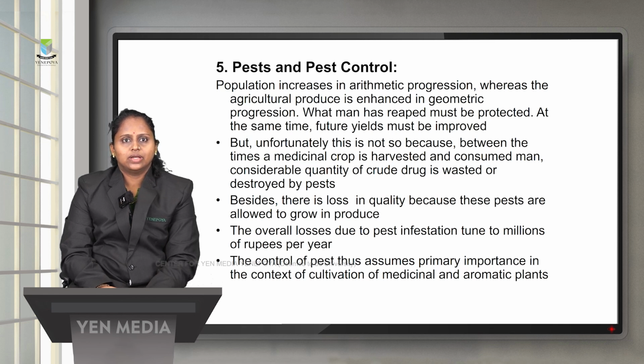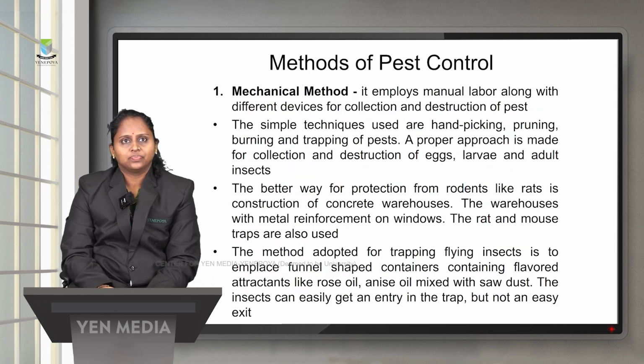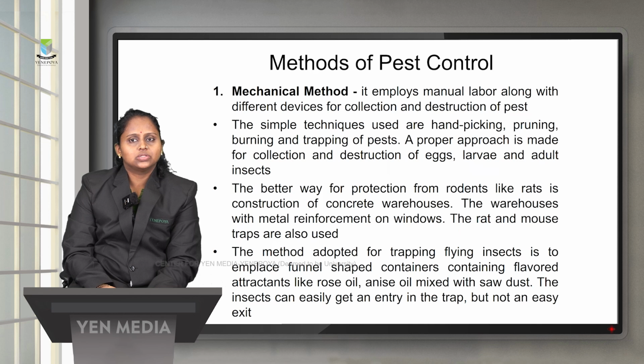Besides, there is loss in quality because these pests are allowed to grow in the produce. So the overall loss due to pest infestation leads to millions of rupees of loss for the cultivator. So the control of pest assumes primary importance in the context of cultivating medicinal as well as aromatic plants. Now we will move on to different methods. So how can we get rid of the pest? There are different methods to control the pest.